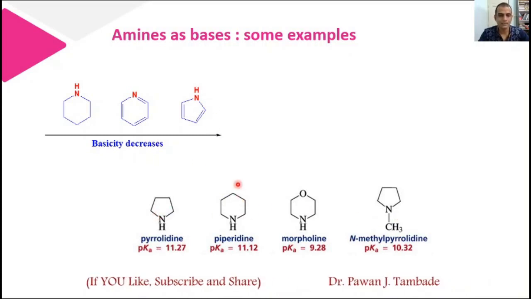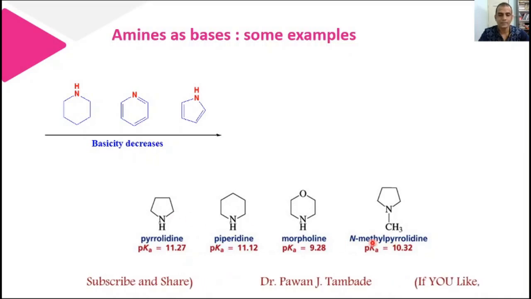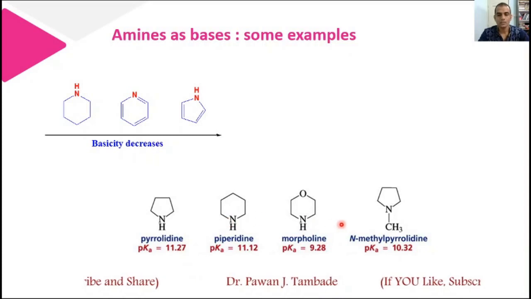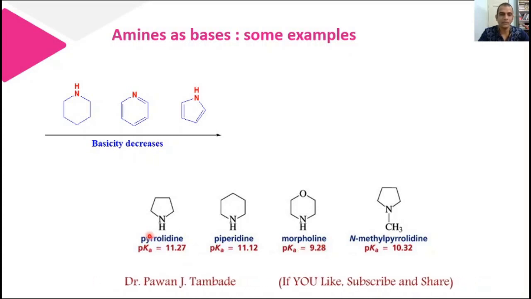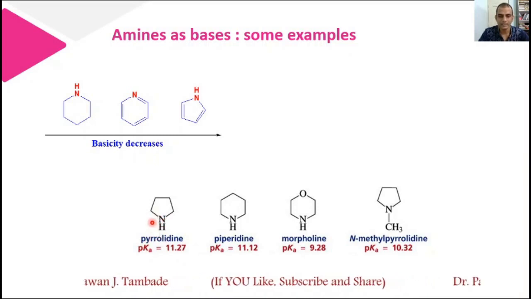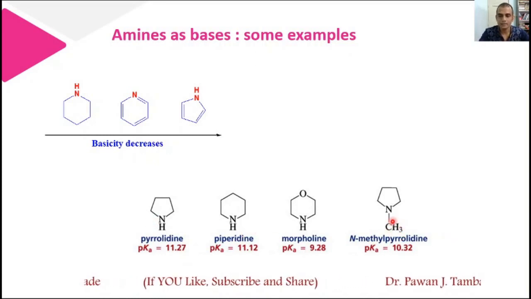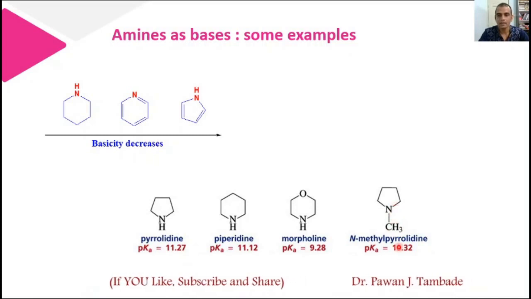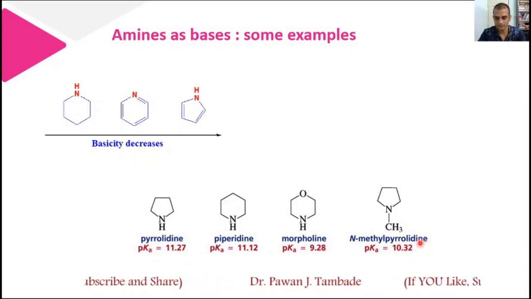Now look at these examples. In this example you can see the basic character of these molecules. Among these four molecules, the pKa value of this molecule is least, so it is less basic in nature. The pKa value of pyrrolidine is highest, so it is comparatively more basic in nature. If you look at this N-methylpyrrolidine, this is a tertiary amine, and because of that its basicity is less as compared to pyrrolidine. This we have seen in the previous lecture on amines.